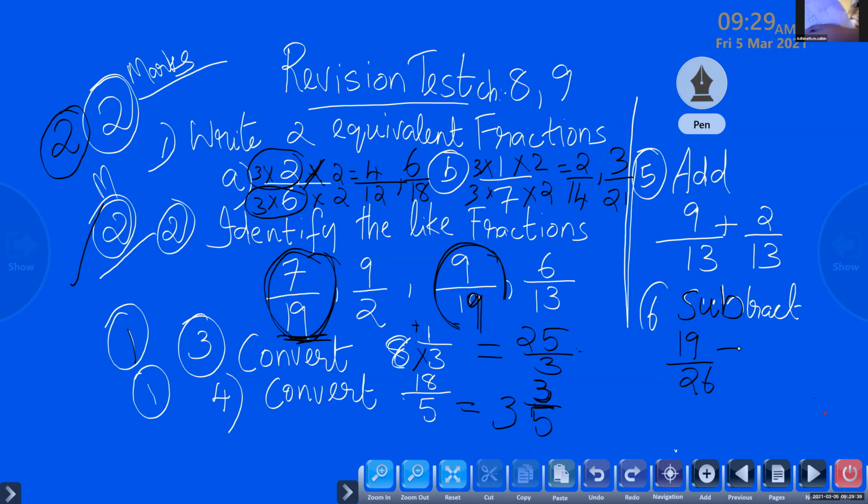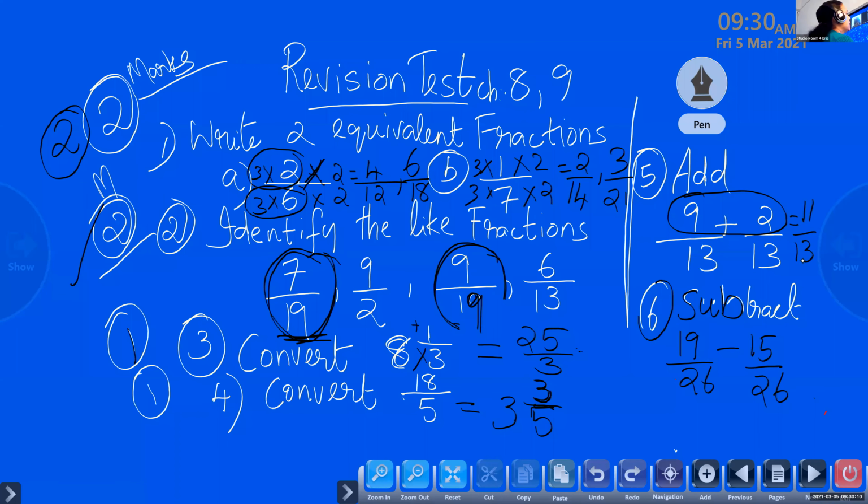Those who have written question number 6, can you tell me the question? Subtract 19 by 26 minus 15 by 26. So children, what is 9 plus 2? 11 by 13 is the answer.